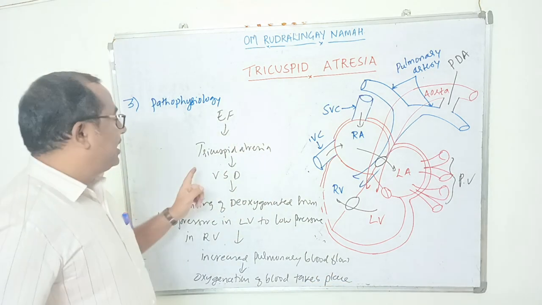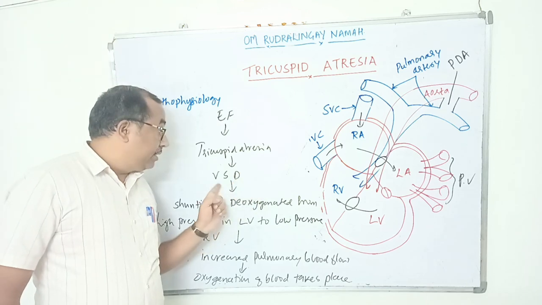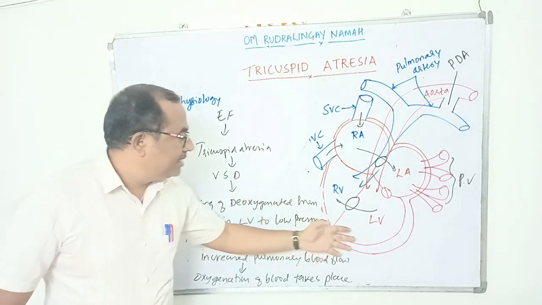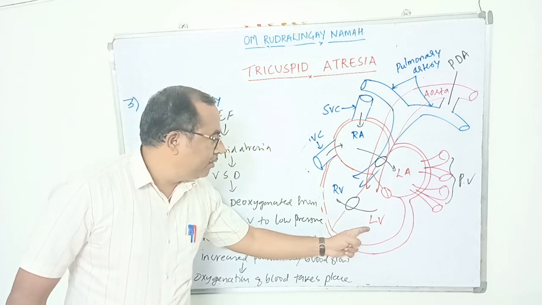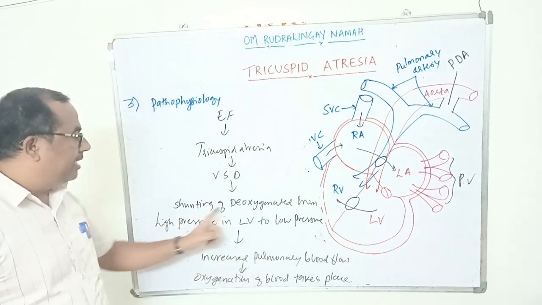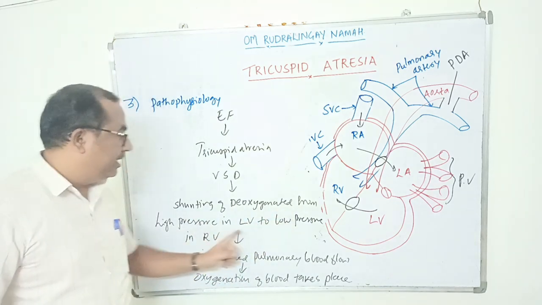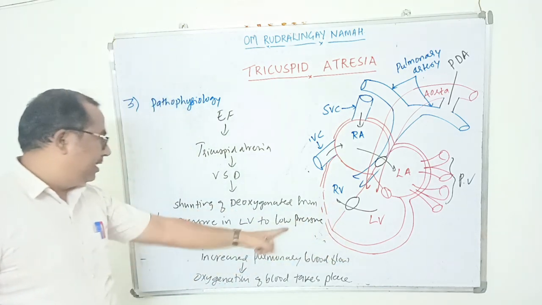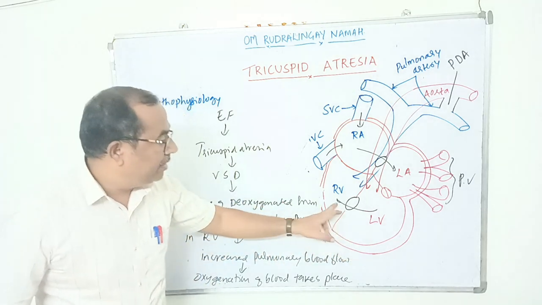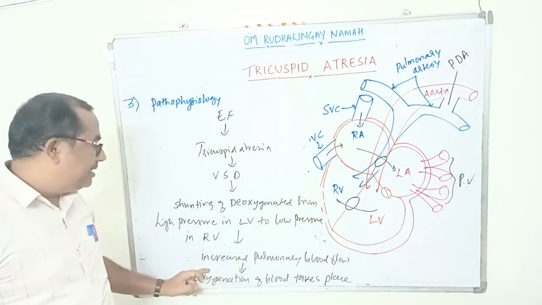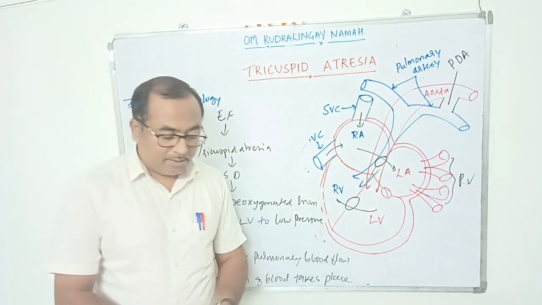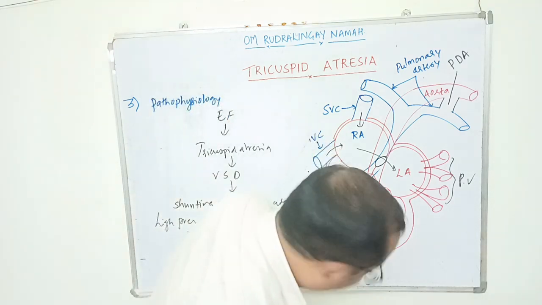So because of etiological factors, there is a tricuspid atresia. It is associated with ventricular septal defect. Because of ventricular septal defect, there is shunting of blood from the left ventricle to the right ventricle because of high pressure in the left ventricle. So there is shunting of deoxygenated blood from high pressure in the left ventricle to the low pressure in the right ventricle. And because the blood is entering from the left ventricle to the right ventricle, on contraction of the right ventricle there is increased pulmonary blood flow. So this will lead to oxygenation of blood. Next, what happens here?